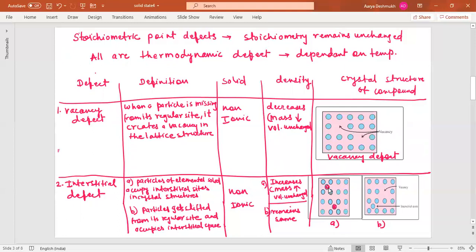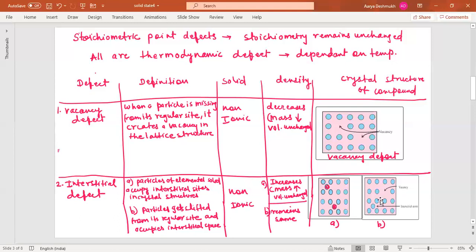This is one way. The other way, a particle gets shifted from its regular site and occupies interstitial space. So in this case, the particles which are arranged regularly or in a specific pattern, one is missing from here. It is shifted from this position to this position. So it was this particle which is at this interstitial site.